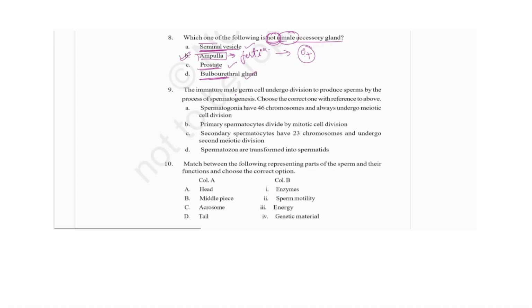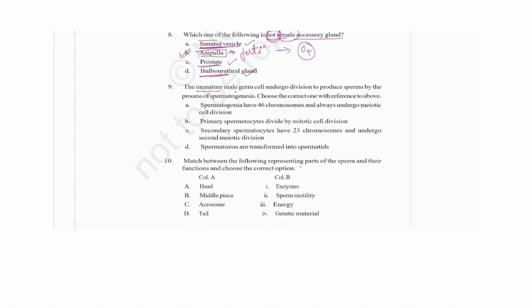Then question number 9: the immature male germ cells undergo division to produce the sperm by the process of spermatogenesis. Choose the correct one with reference to the above. Right, so here spermatogonia have 46 chromosomes and always undergo meiotic division. They undergo mitotic division, not meiotic, so it is incorrect. Primary spermatocyte showing mitotic division, incorrect.